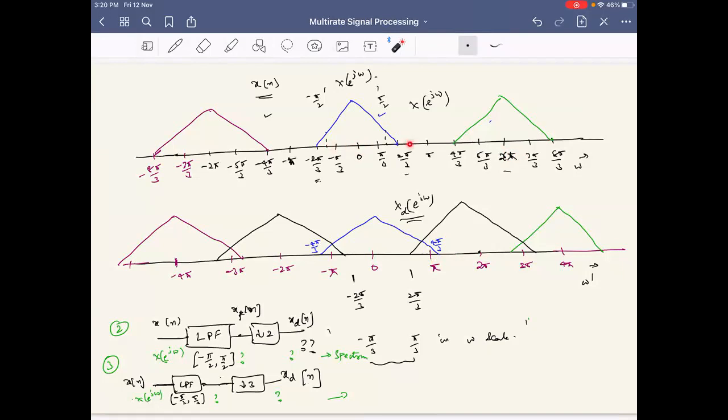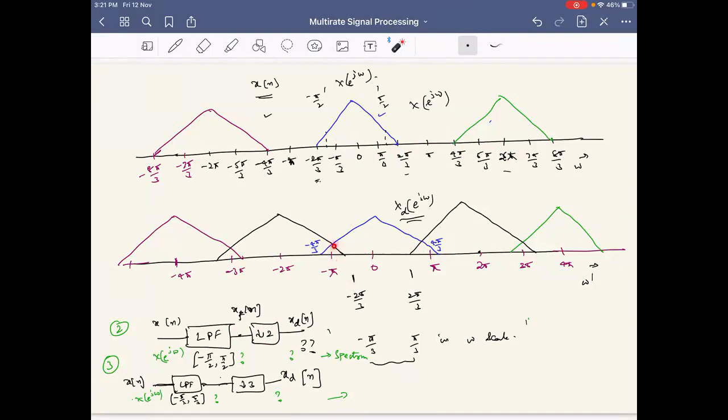But if I don't do that before downsampling, then what will happen? This already stretches by 5 times, and then this also will stretch by 5 times, repeated once. So there will be good overlap.